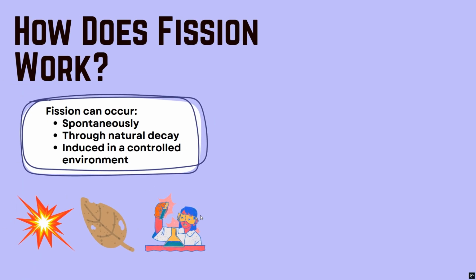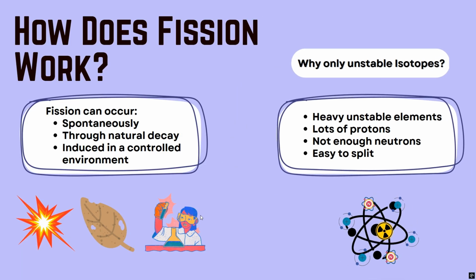Fission can occur in a few different ways: spontaneously, natural decay, or induced in a controlled environment. The process differs based on the technique used to initiate the fission, but the main idea is this: fission can only occur in heavy, unstable isotopes like uranium-235. This is because they are heavy elements that have lots of protons that are repelling each other and are barely being held together by their neutrons. The unstable state allows for the element to easily split or break apart when it absorbs that extra neutron. Induced fission is the most known and commonly used process to achieve fission, and is what I will be explaining.